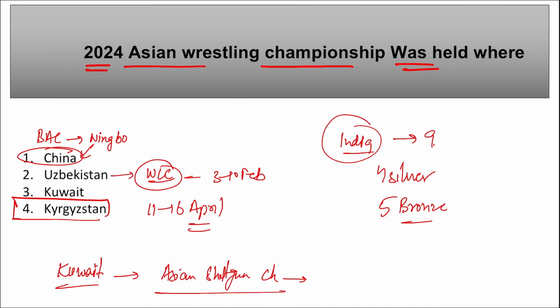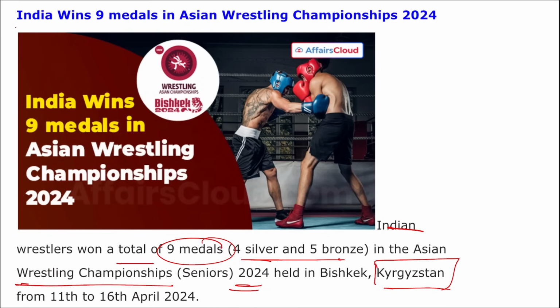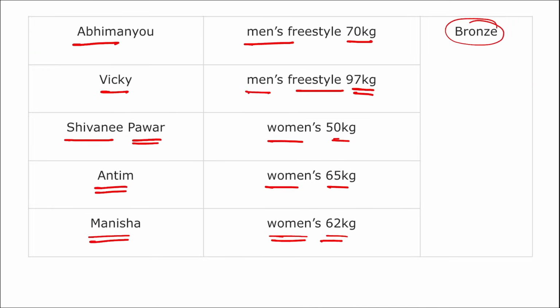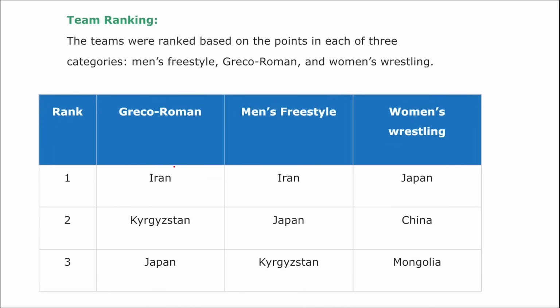Correct? So coming back, one more thing remember here. India has won a total of how many medals? So India has won a total of 9 medals. And then if we talk about the ranking, Iran was in the Greco-Roman, Kyrgyzstan and Japan. In men's freestyle, Iran was on top position, then Japan and then Kyrgyzstan.